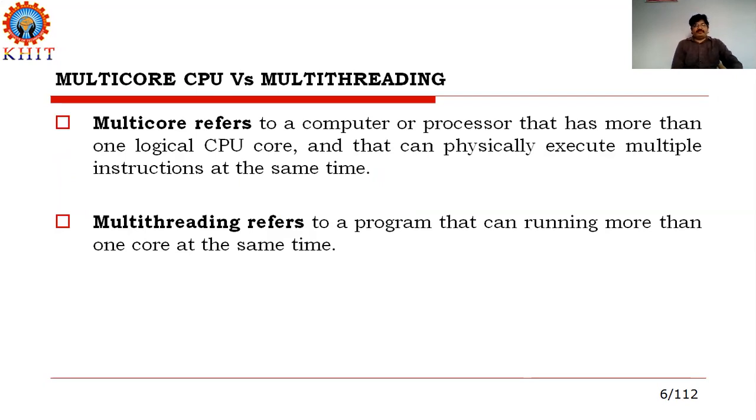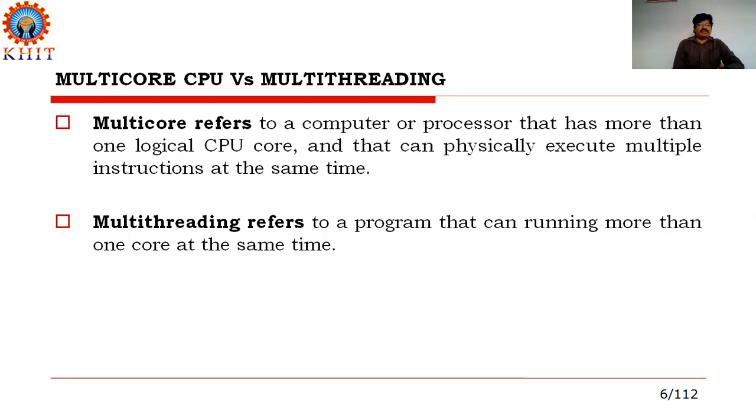Multi-core CPU versus multi-threading. What is multi-threading and what is multi-core? Multi-threading is a Java concept. A thread is a process, whereas multi-threading refers to a program that can run more than one process at the same time.